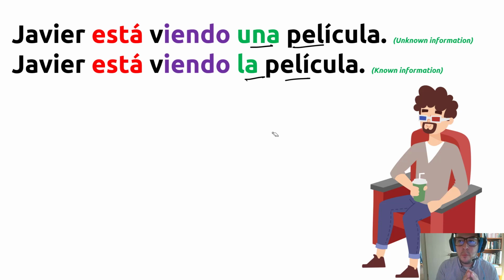This is a short explanation because in the website, if you check, you will find a file. You click there and you will find the use of the articles in Spanish with more detail. But for this moment, this short explanation is enough. Look, the article works the same as English. When you say una película, a movie, it means any movie. Which movie is not important in the conversation.